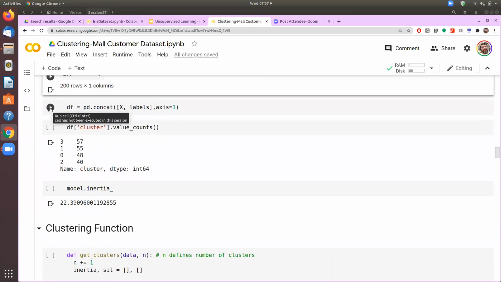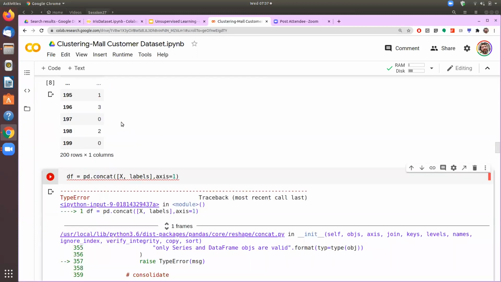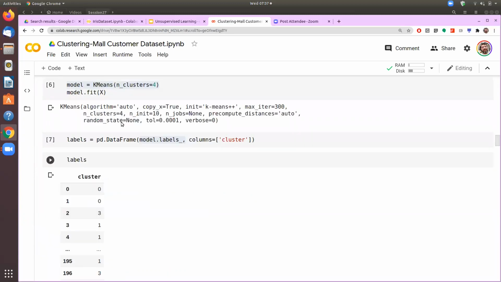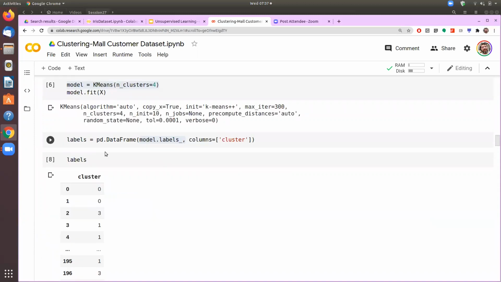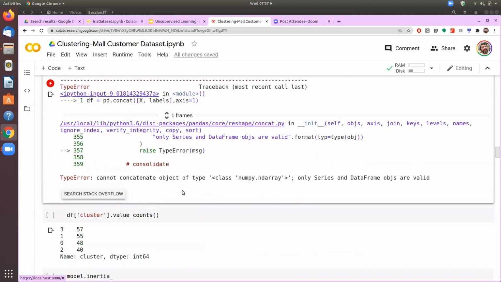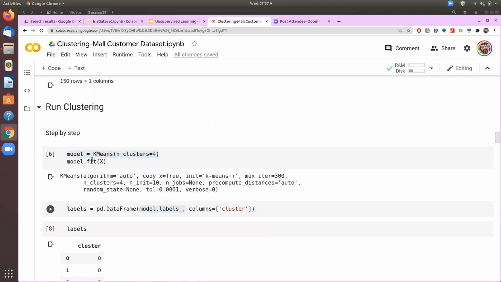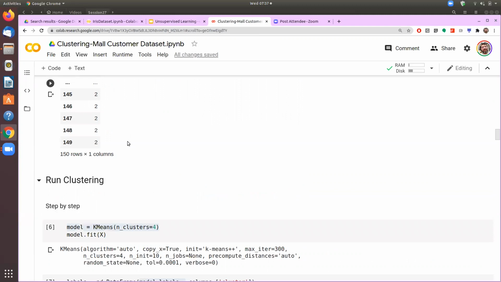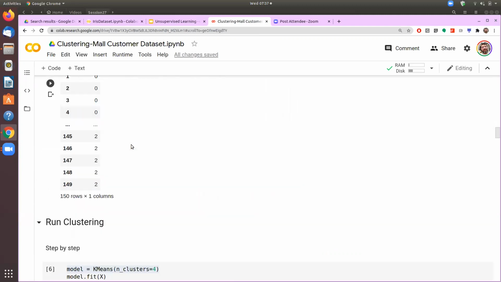And if you want to see it side by side, so we have got the X here, we have the labels. Okay, so X is, we have not converted X into, so X is not a data frame here.